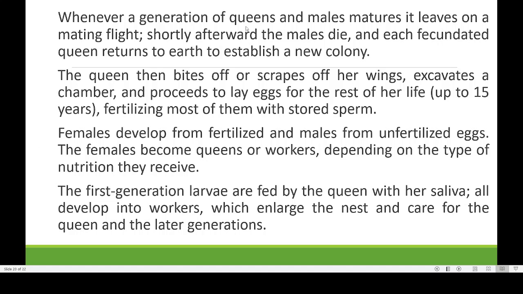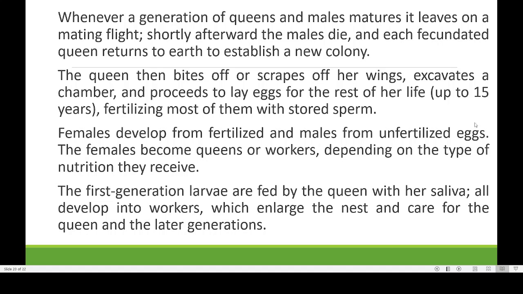The queen bites off or scrapes off her wings, excavates a chamber, and proceeds to lay eggs. So after the fertilization, queens go underground and produce a colony, laying thousands of eggs.